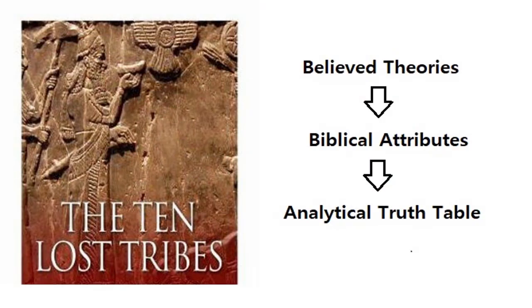So to see who these 10 tribes might be, we take all the believed theories, consulting AI and different other sources. Then we'll look at some biblical attributes, what these 10 tribes might look like today, if at all, and do an analytical truth table to see who the best candidates might be compared to these particular attributes from the believed theories. So we'll quickly go through these. You can check out the description link and the post link for more details on them, and of course it's quite in depth.